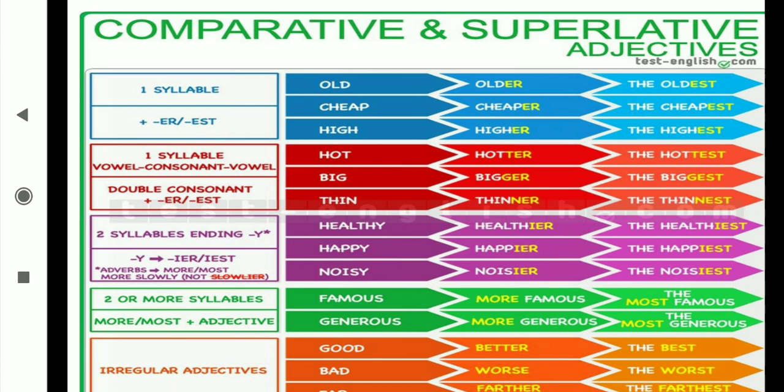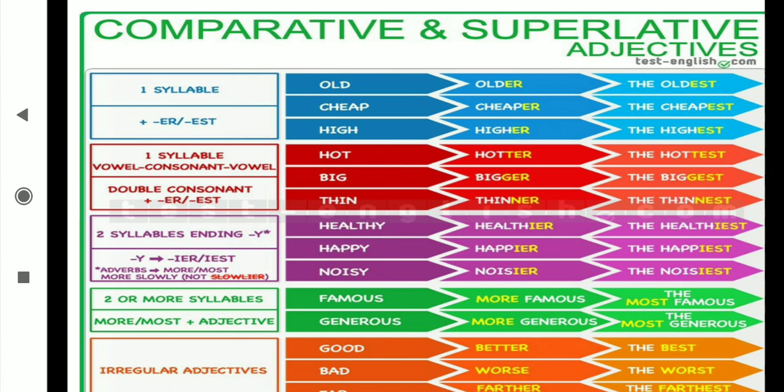Now when the syllable pattern is vowel, consonant, vowel, how does it come? See now. Hot, hotter, hottest. Big, bigger, biggest. Thin, thinner, thinnest. What do you observe, students? In hot, the last letter is T, and before T what has come? A vowel. That's why we have made it double T.